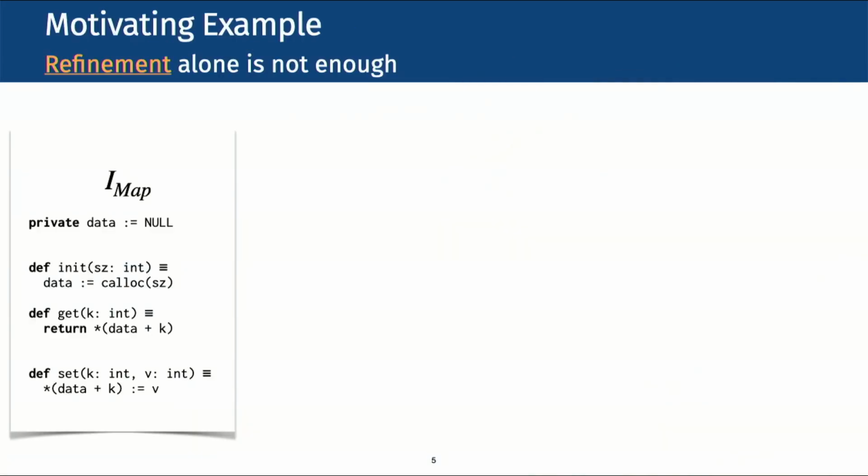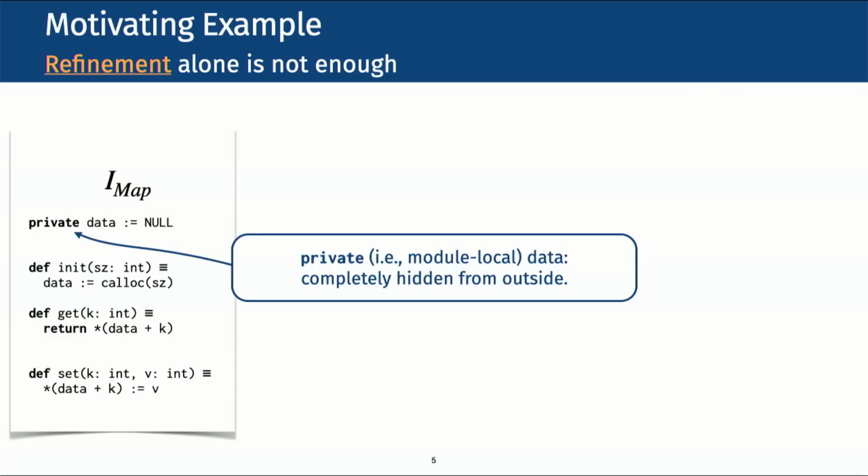We start with refinement, and on the left, we have a module which simply implements a simple key-value storage. This module's private variable named data stores the pointer pointing to a location in memory which physically stores the contents. This module private variable is completely hidden from the outside. Then the intended usage of this module is that one first calls the init function with the size of the map to initialize the storage in memory. And after the initialization, one can use the functions get and set to load and store values from the map.